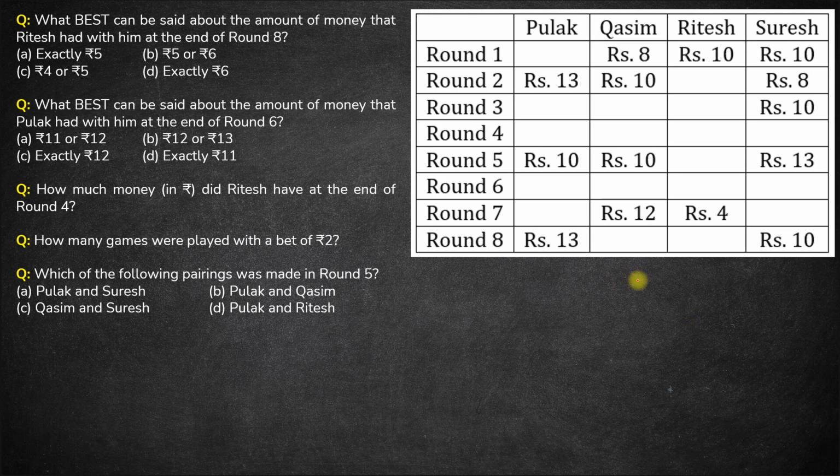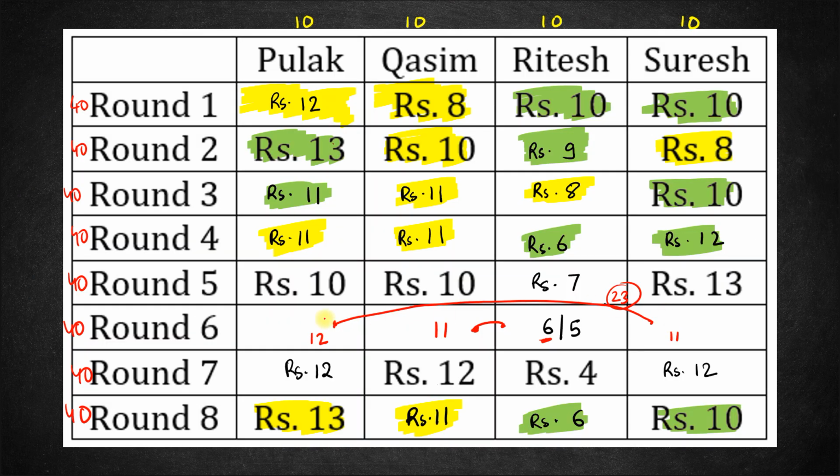Okay? Now if we consider the other case, 12 and 11, in this case Pulak does not bet and everyone else bets. That is also not possible. Is there any other possibility for the sum to be 23? 10 and 13 is not possible, because the lowest amount of 10 cannot repeat and the highest amount of 13 cannot repeat here, right? 13 and 10, is it possible?